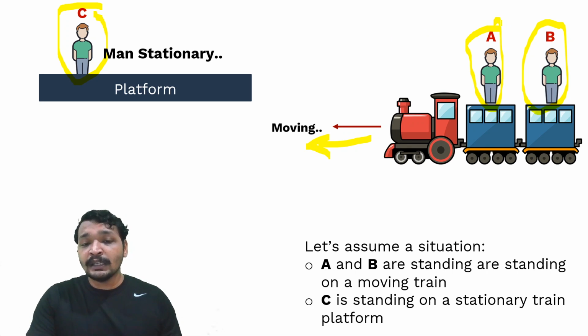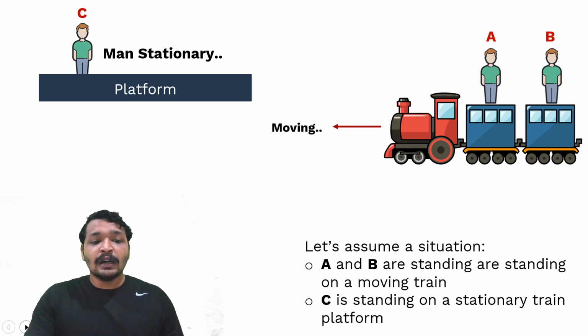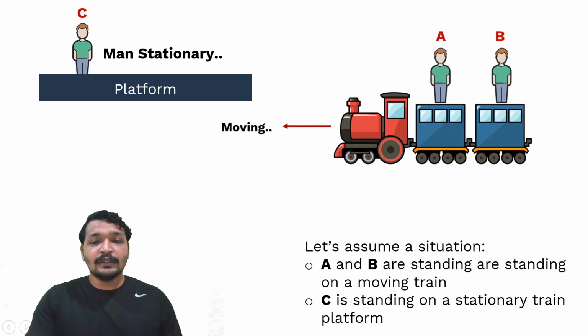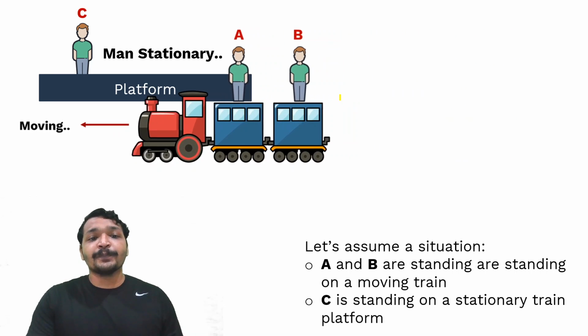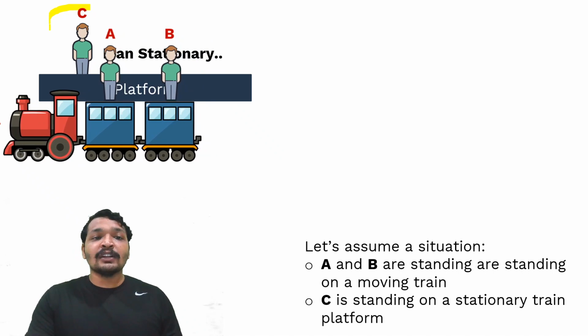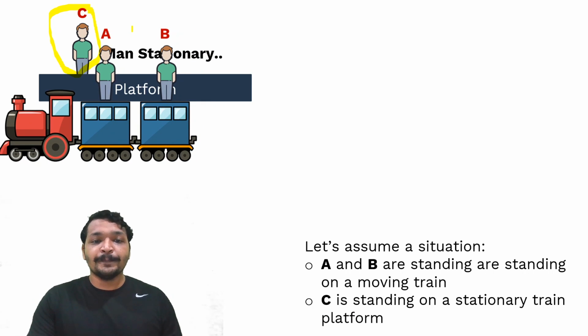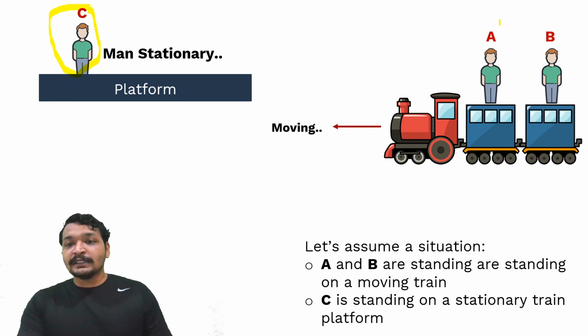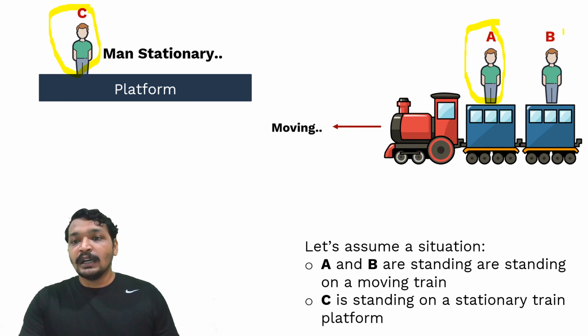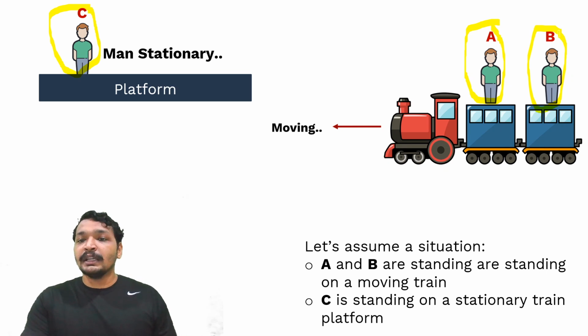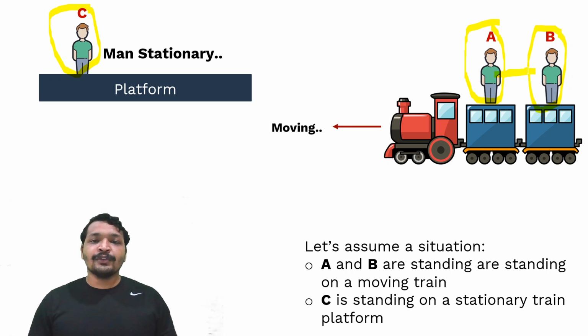So the assumption is that person A and person B are at rest on the train, but the train is moving, whereas person C is standing on a stationary platform. Okay, let's go back a bit. Person A is not moving on the train and person B is neither walking nor running on the train in any direction. So for them, they see each other at rest. A sees B as if he is at rest, and B sees A as at rest. And they would be able to shake hands or even do any kind of communication very smoothly.